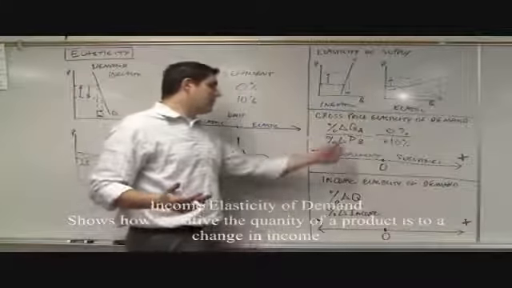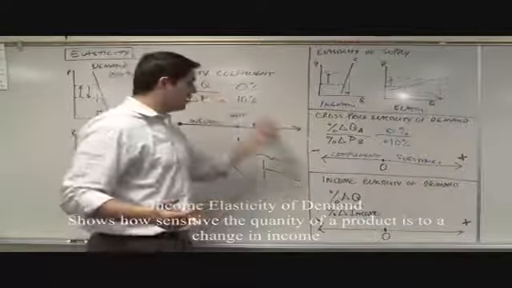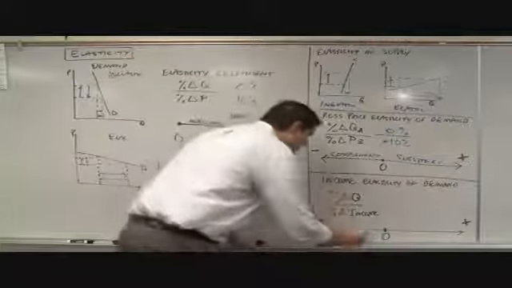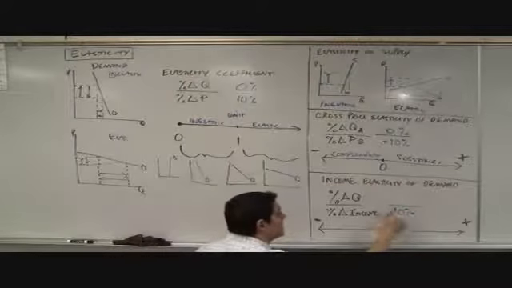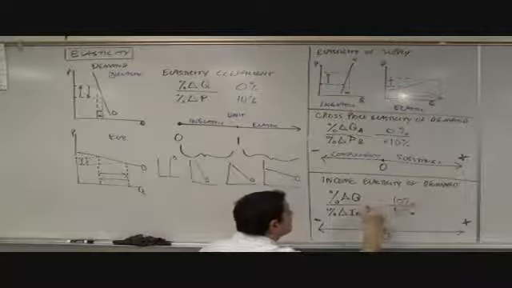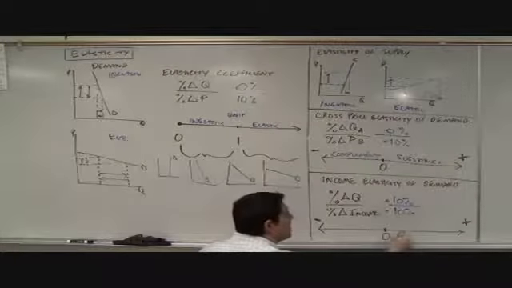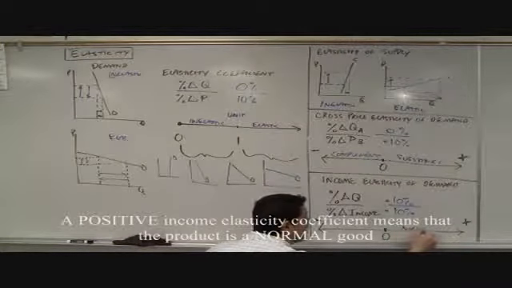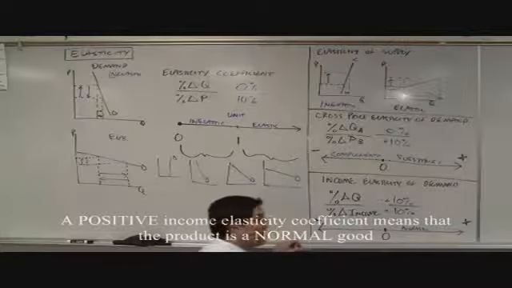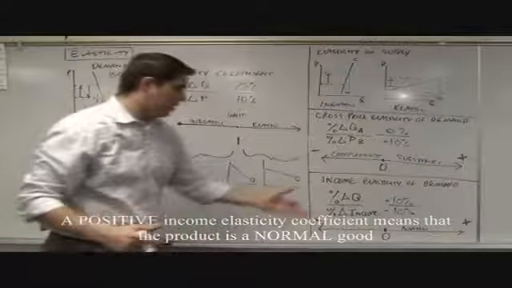Time for income elasticity. Now, what do you think? It's not going to be price. It's going to be income. So if there's a 10% increase in the income for some product, and that leads to a 10% increase in quantity, notice these are positive numbers, that means these are going to be a normal good. A normal good means that income goes up, people buy more of it, normal good.